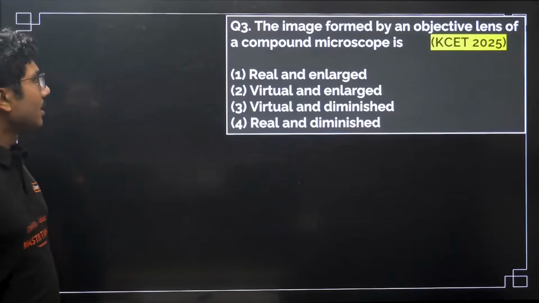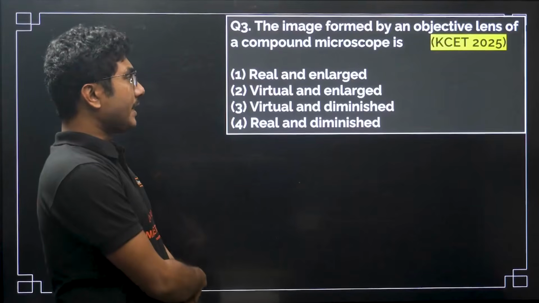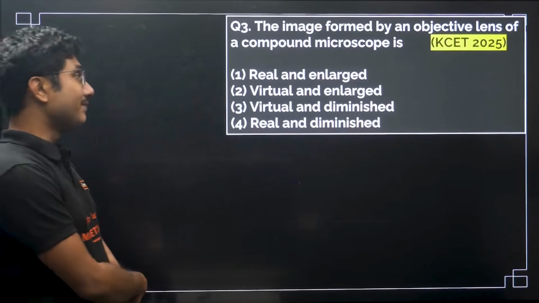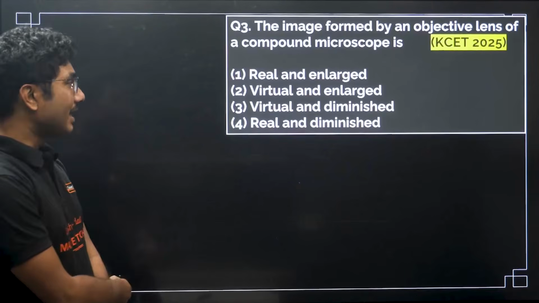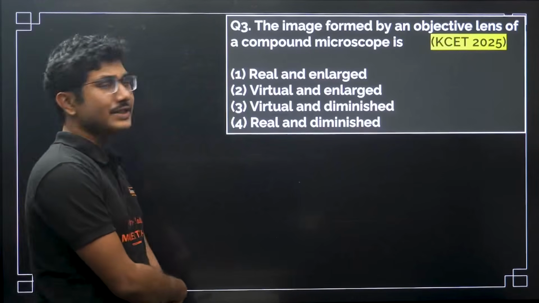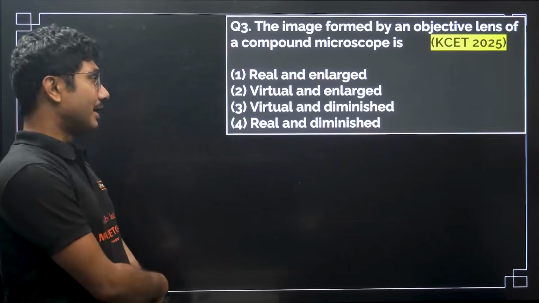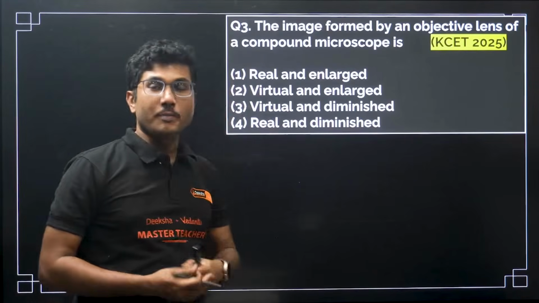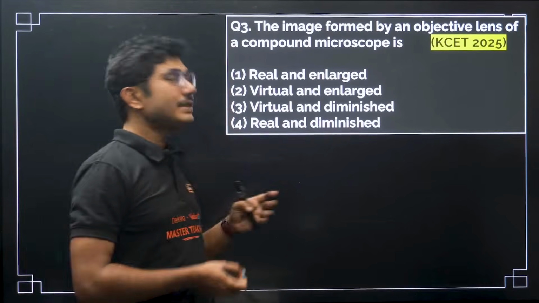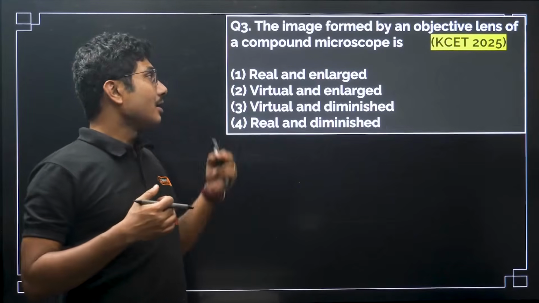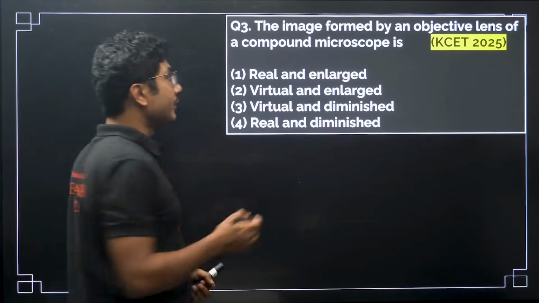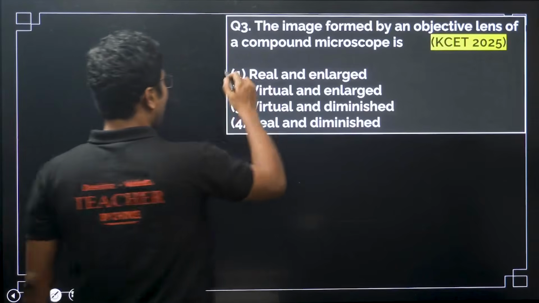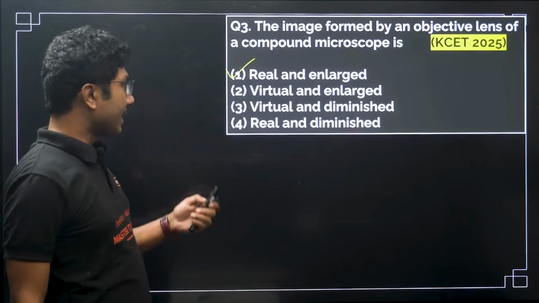The image formed by an objective lens of a compound microscope. So compound microscope, objective lens, it is real and enlarged. Final image is virtual and enlarged obviously, but the first image formed by the compound microscope is always real, enlarged and inverted, right? So here it will be real and enlarged, so correct option is option 1. Okay, option 1 is the correct answer.